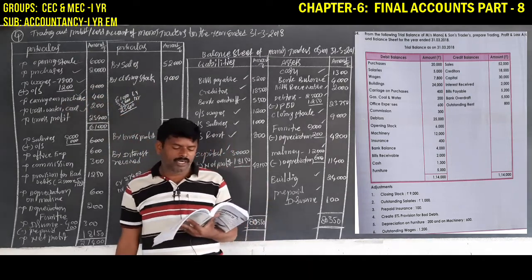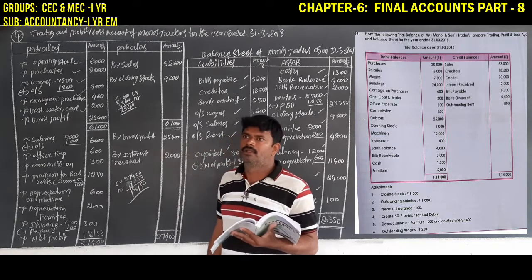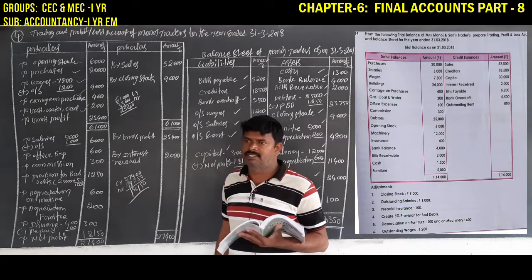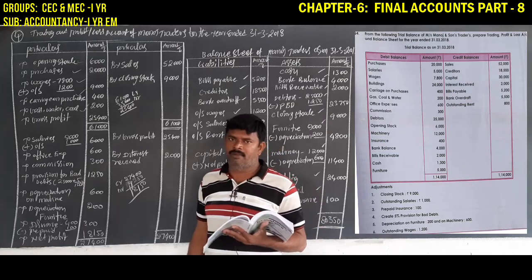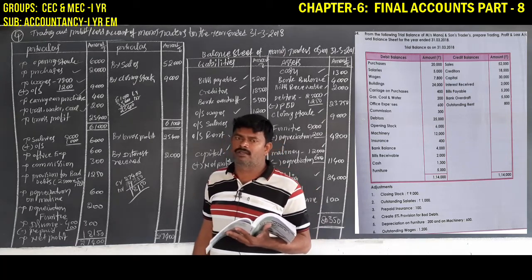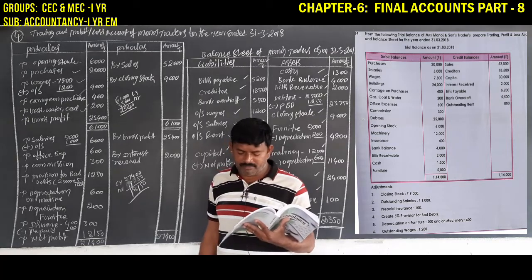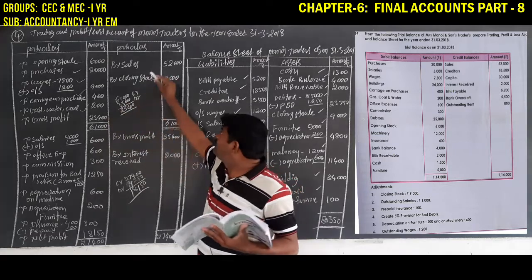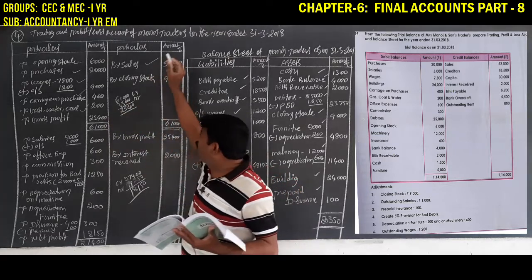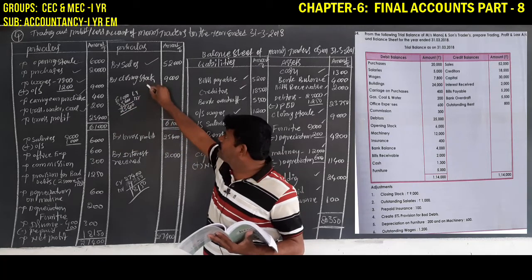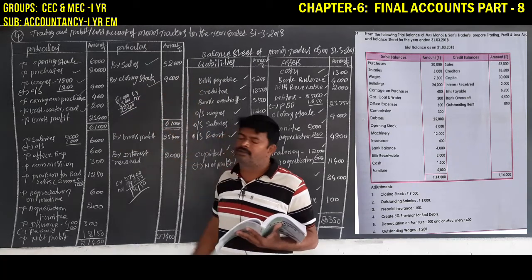Next, come to the trading account credit side. On the trading account credit side there are only two aspects. One is sales. If any sales returns are there, they must be deducted. And another one is closing stock. Sales is given on the credit side of the trial balance, so sales of 52,000 is given. Closing stock is given in the adjustments. It is also on the credit side of the trading account.